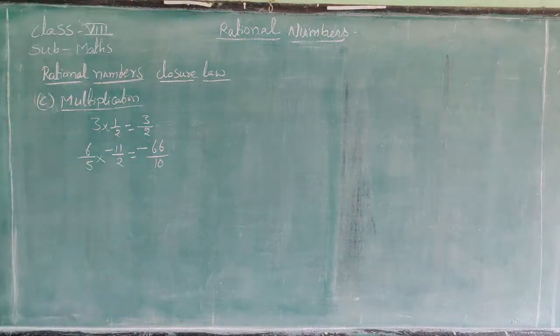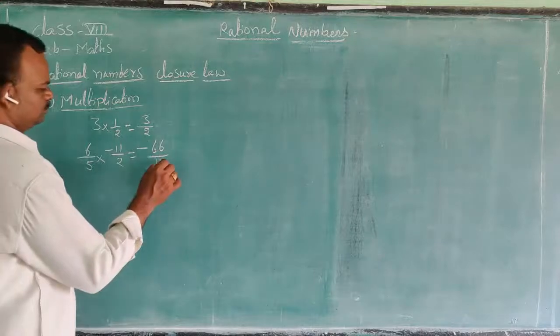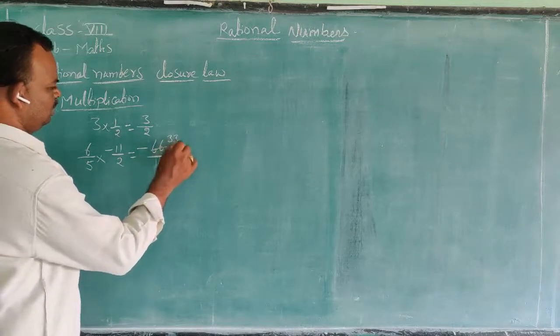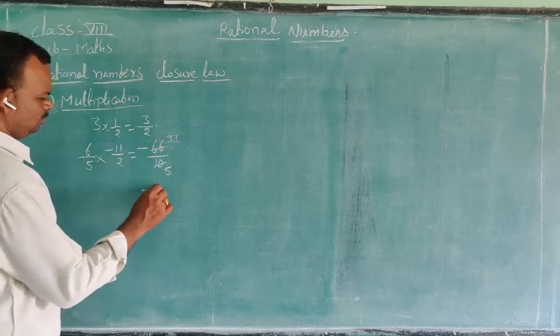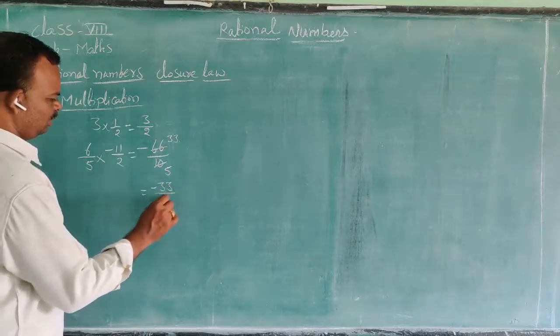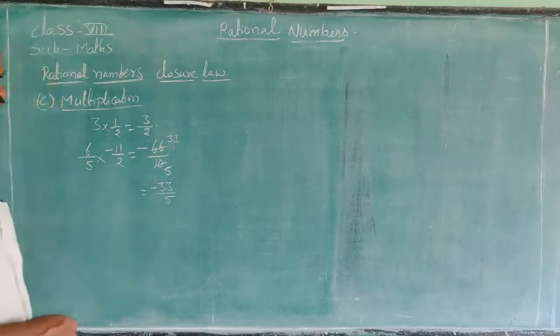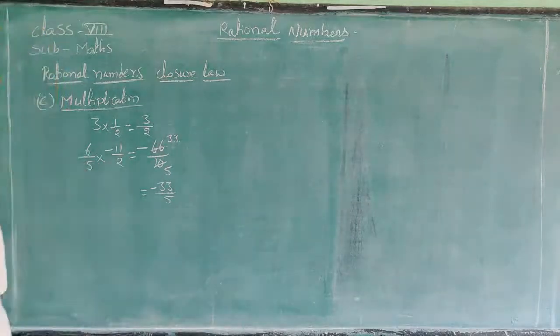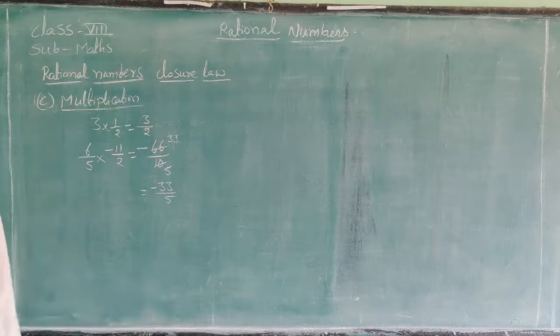We can cancel the 2 table, 2 5s are 10, 2 33s are 66, that is equal to minus 33 by 5. Minus 33 by 5 is also a rational number.